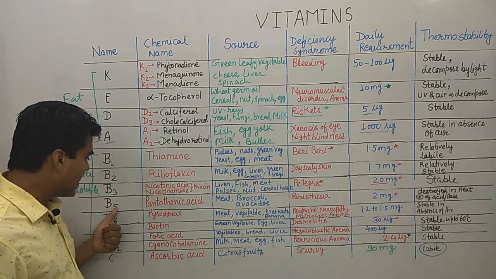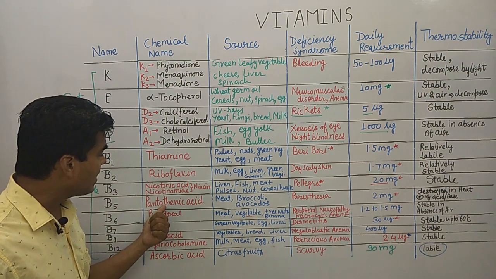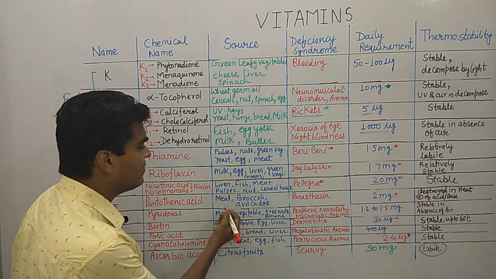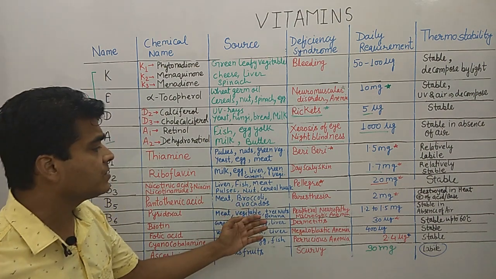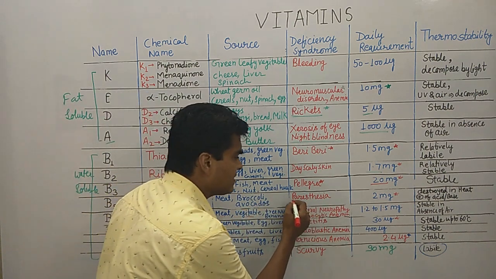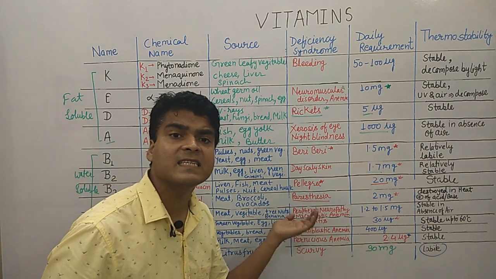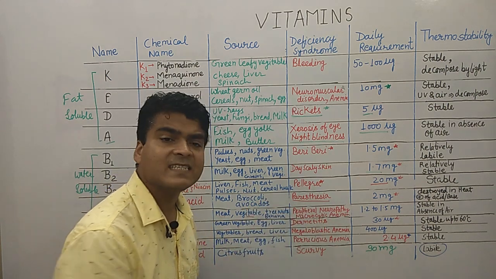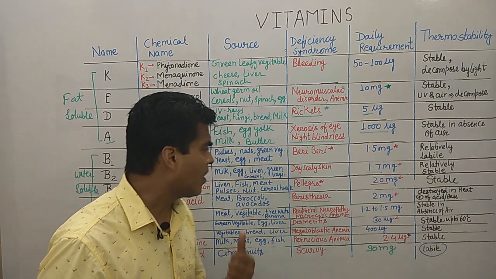Now moving on to vitamin B5, which is known as pantothenic acid. The sources of vitamin B5 are meat, broccoli and avocados, and the deficiency syndrome is paresthesia. We know that paresthesia is basically a neurological disorder.